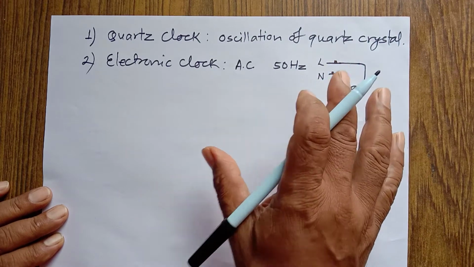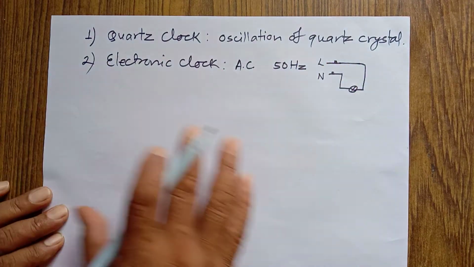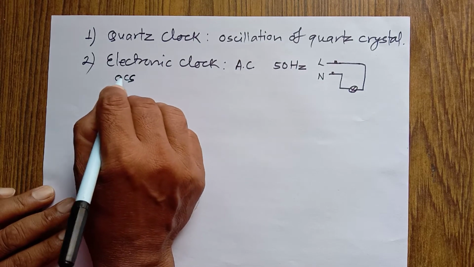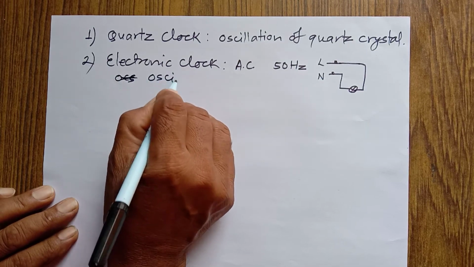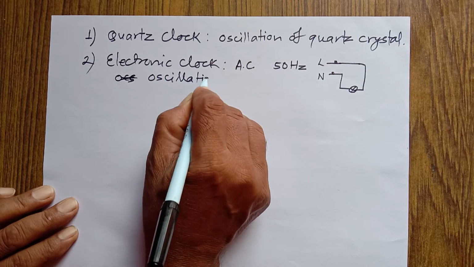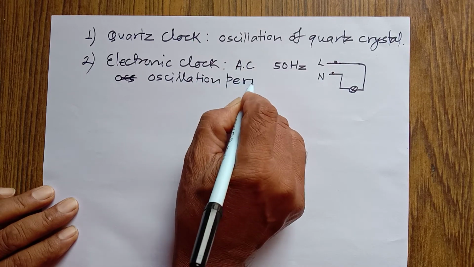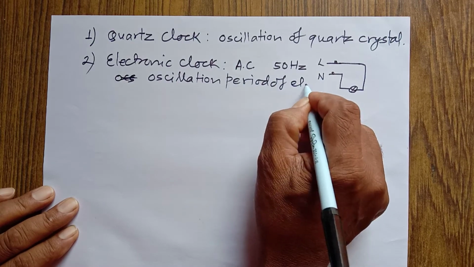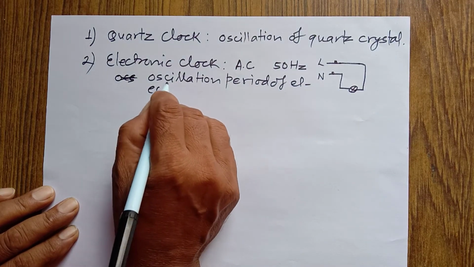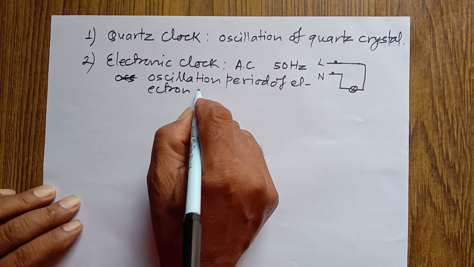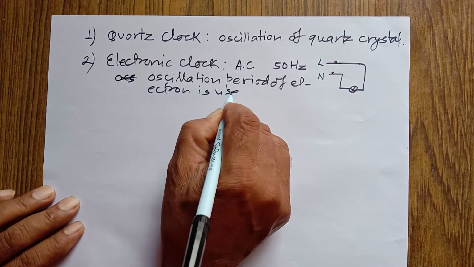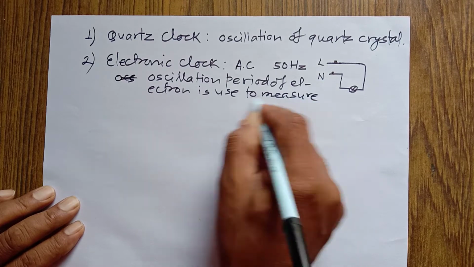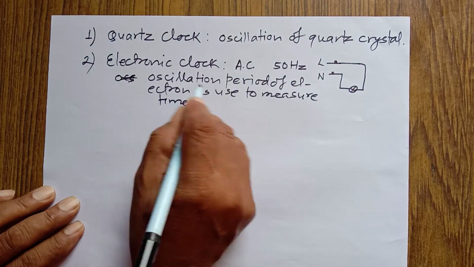Time is measured by the oscillation period of electrons in the electronic clock.